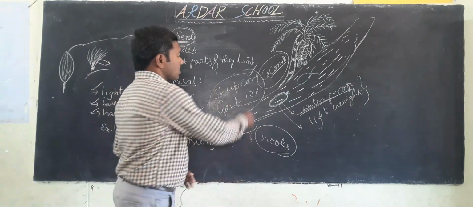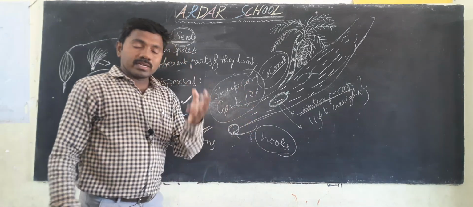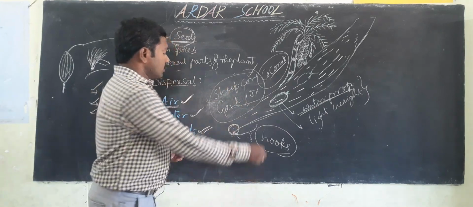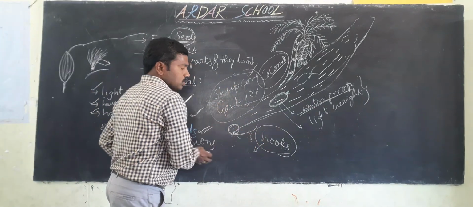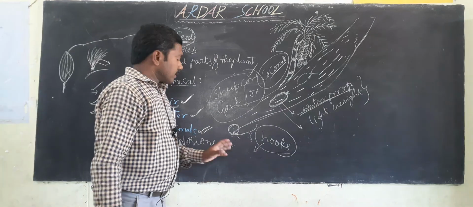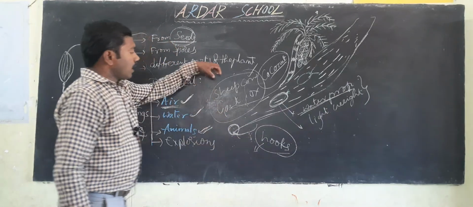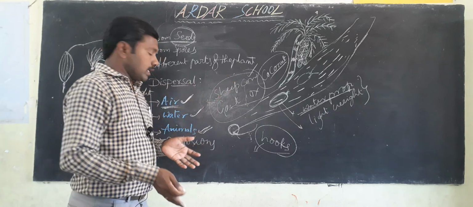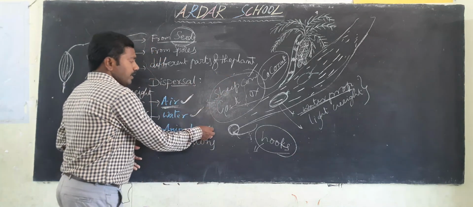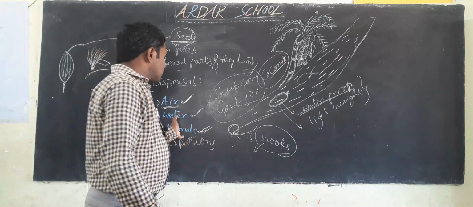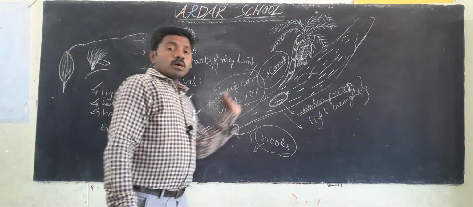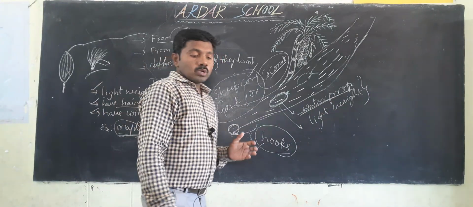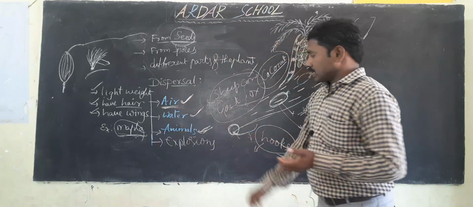For example, if you observe, the cow has a tail. There also some hair is there. On the body also some hair is there. So when these animals go grazing, at that time some seeds get attached to their bodies, stuck on their bodies like this. So here, by the animals also some seeds are dispersed from the mother plant to faraway places.